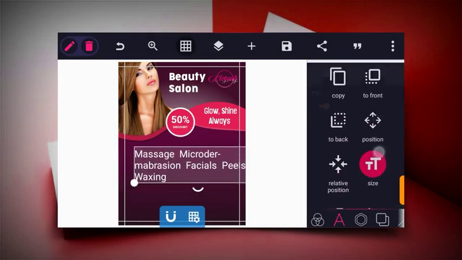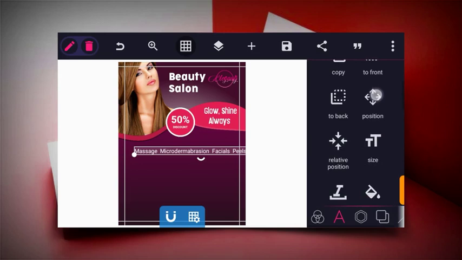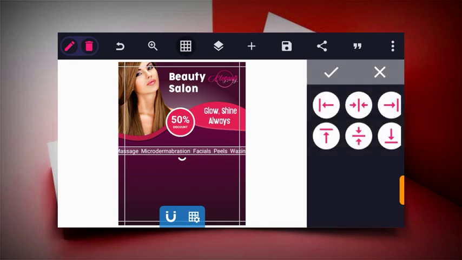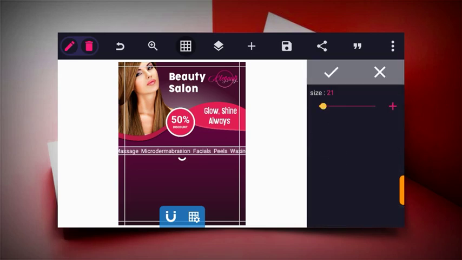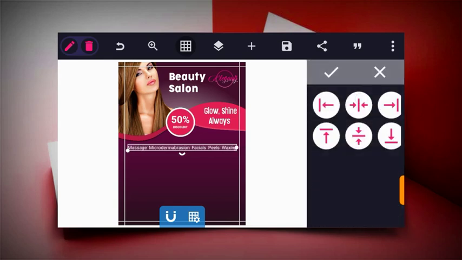So let's reduce this, and then increase this one so it can fit in the box, and then position it using the relative position at the center. So let's still reduce it a bit. So let's check. I think this is nice.